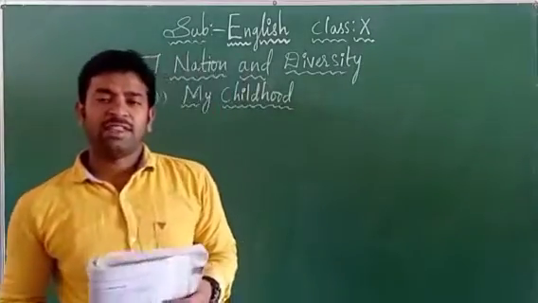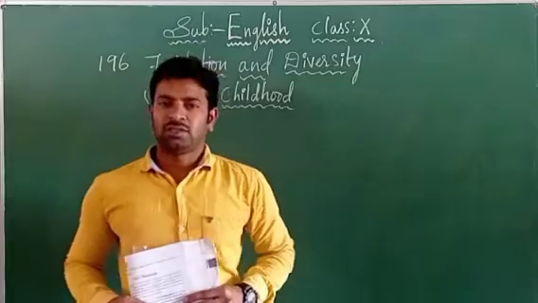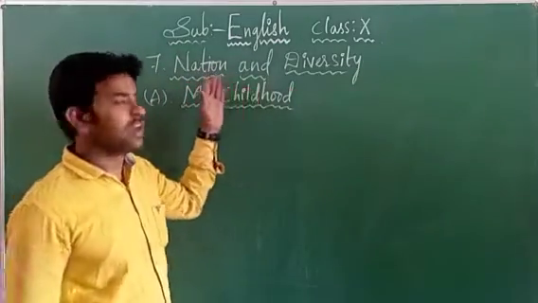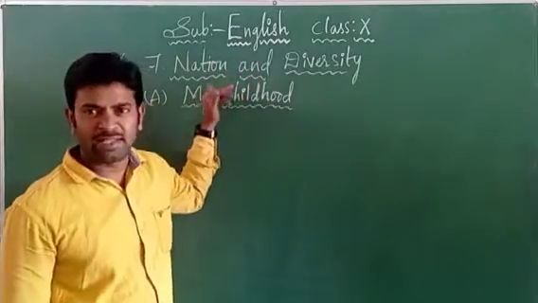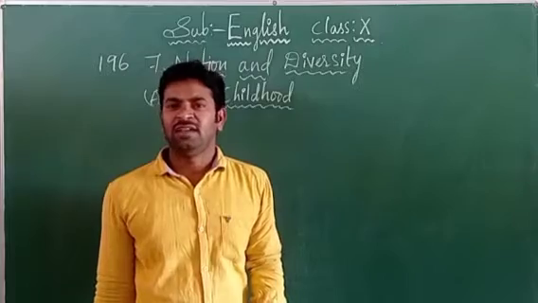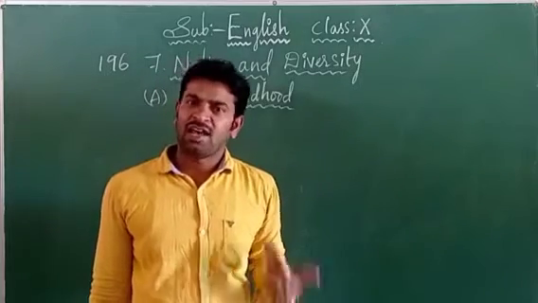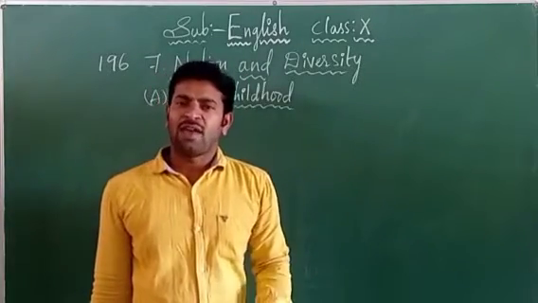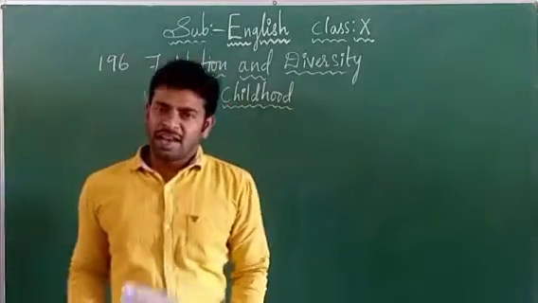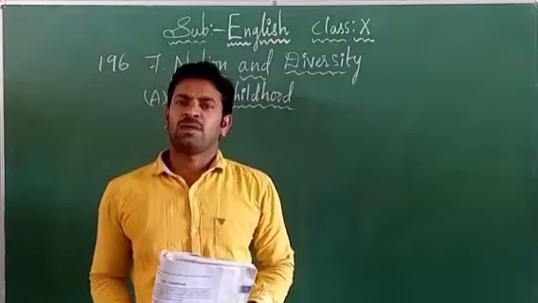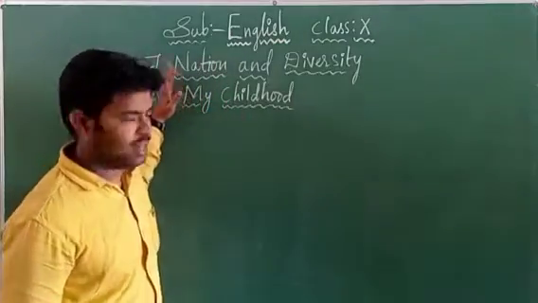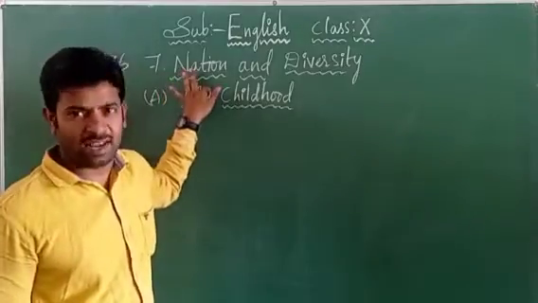From Nation and Diversity, what did you understand? What is the title of the lesson here? Nation and Diversity. Nation means country, any country. That means we can call it India, Africa, China, Japan, or whatever it may be. For every country we call it a nation. But we are Indians, living in India, and we are talking about our India only, right? So India is our nation, children. So nation is nothing but a country, right?